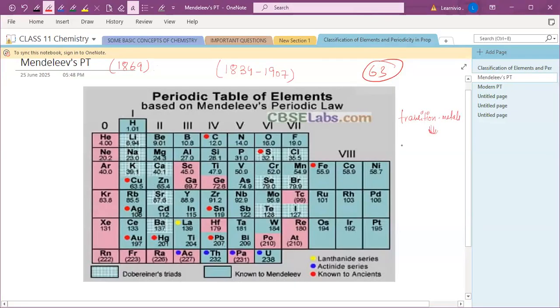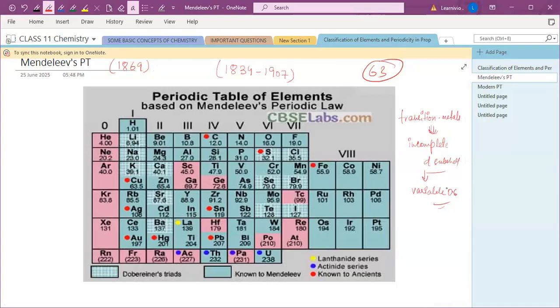So transition metals are those metals which have an incomplete d subshell. They are not fully filled; they have incomplete d subshells, right? And they have variable oxidation states, two or three, variable oxidation states.